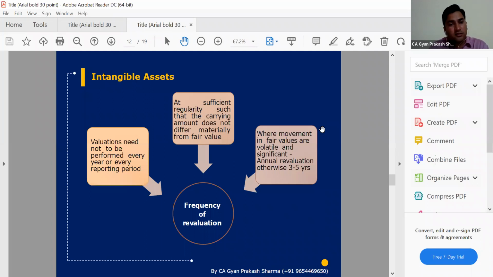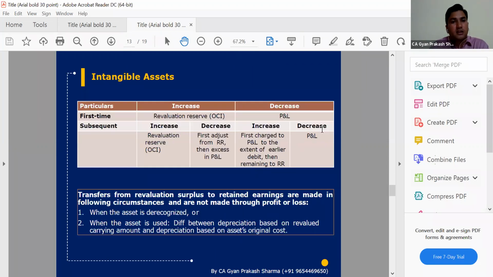And on a regular basis, we need to revisit our intangible assets. If there are no significant changes, then we can ignore it; otherwise we have to consider the revalued figure and update the value in our financial statements. The increase and decrease we have already discussed, so there are not many more changes, because these are not directly linked to our business activities or our day-to-day activities. That's why any such gain, which is not from our direct activities, is a notional gain, so we will transfer this amount to the revaluation reserve in OCI.